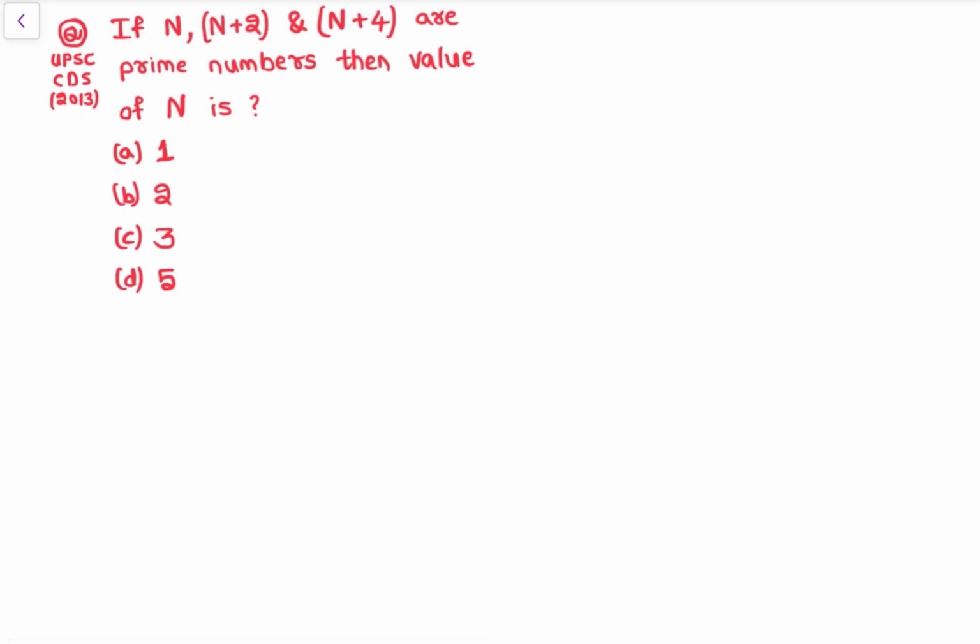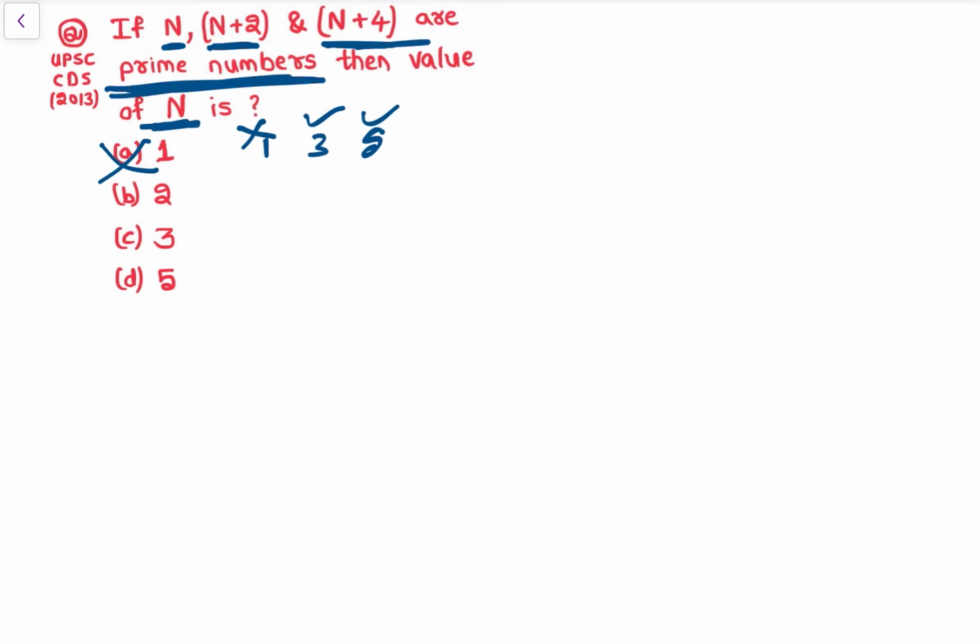Okay, see, if n plus 2 and n plus 4 are prime numbers, then what is the value of n? So again, put the value 1. See, n is 1, so 1 is not a prime number, so this gets eliminated right here. Okay, n plus 2 is 3, n plus 4 is 5, both are prime numbers, but n is not a prime number, so this is eliminated. Then n is equal to 2, so n plus 2 is 4 and n plus 4 is 6, both are not prime numbers. Okay, so this will be eliminated.